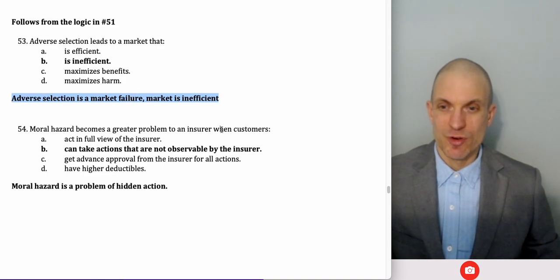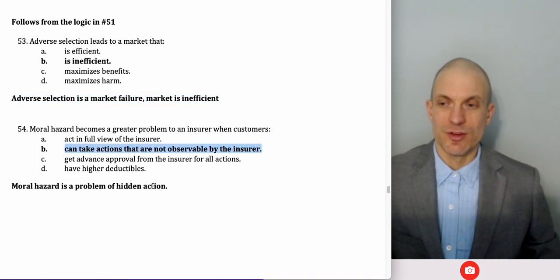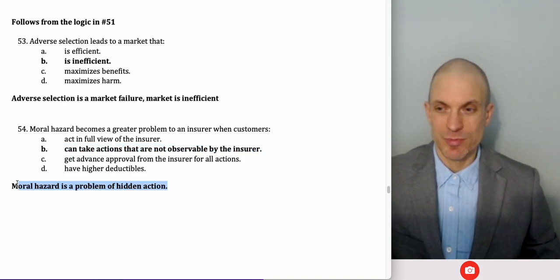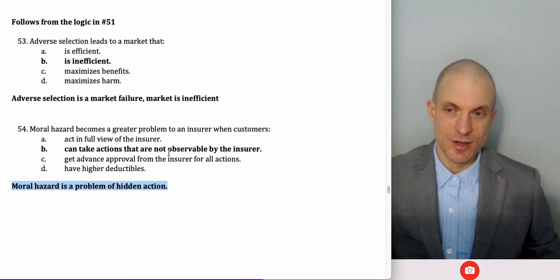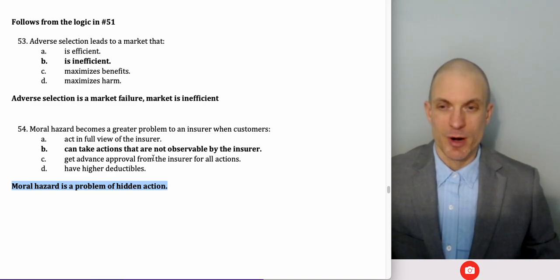Moral hazard becomes a greater problem to the insurer when consumers can take actions not observable by the insurer. So sometimes we just define moral hazard as a problem of hidden action, or think of it as a hidden action problem. There's two ways that we talked about moral hazard. One was as just this incentive conflict, like a principal agent mismatch between one party acting on behalf of the other. But it's fundamentally an issue of hidden action.